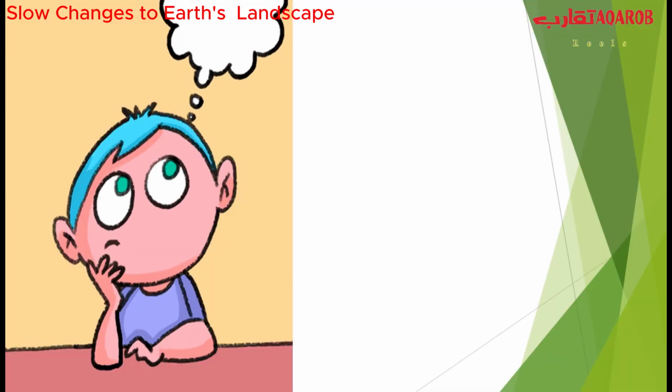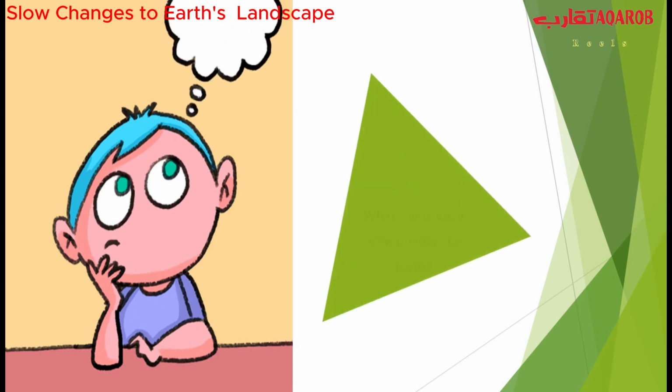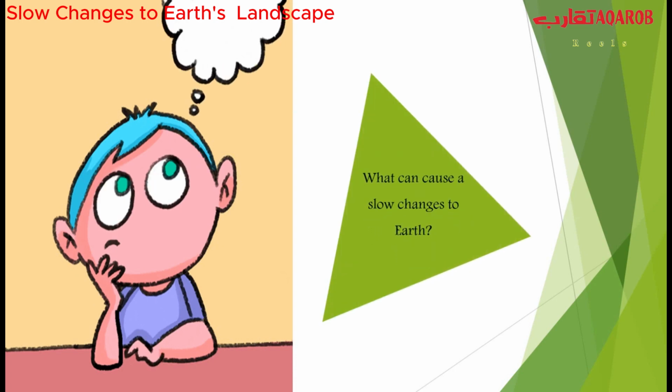So great. I think now you have a full idea about what we'll discuss in this lesson, and I think now you know what the meaning of weathering and erosion is. So in the next video, inshallah, we will answer the question what can cause slow changes to Earth, and we will know clearly what is the meaning of weathering and erosion. So see you there, inshallah.